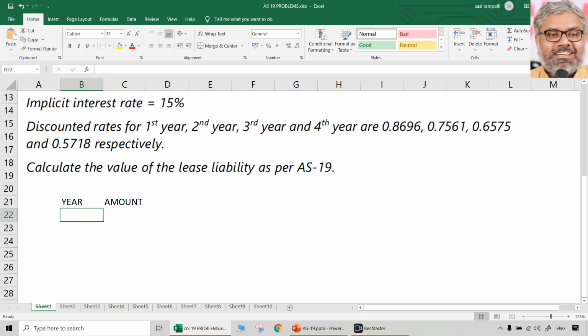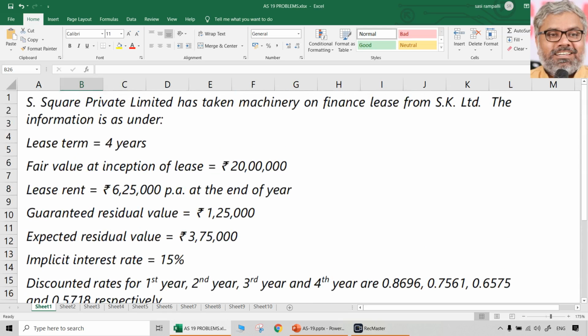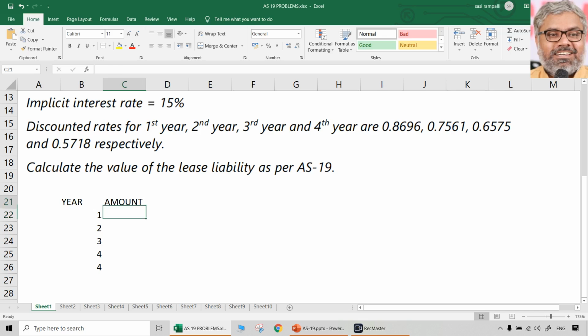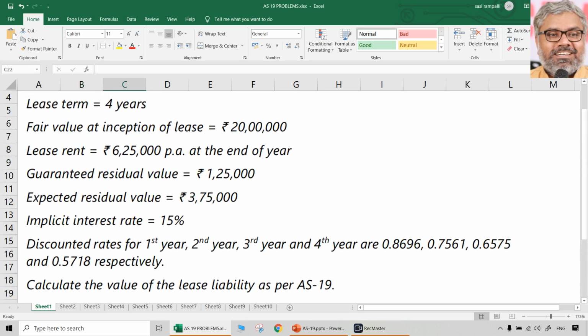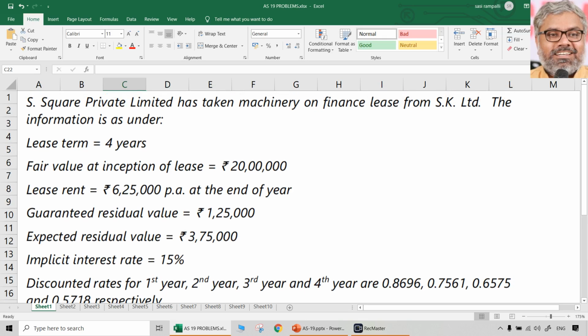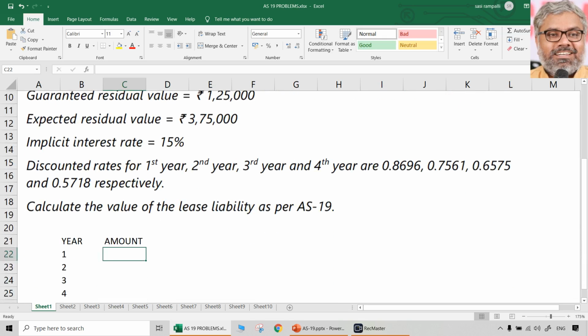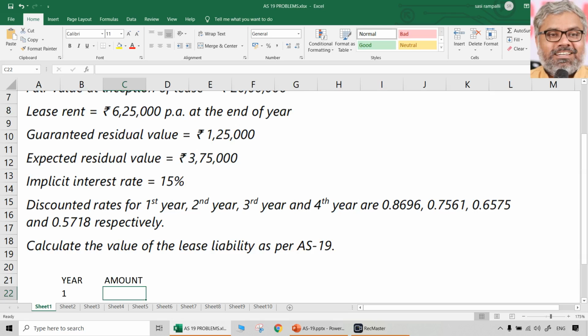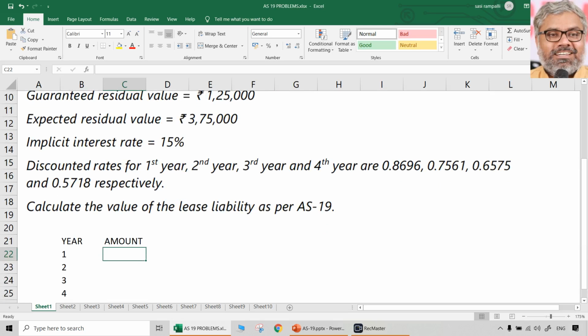Here, first, second, third, fourth, how many years? 4 years only. And again 4, because that will be the guaranteed residual value. So, how much are the lease rentals that are going to be paid by the lessee at the end of each year? You can use annuity also, there is no problem. That is where our smartness has to be there. If the problem is for 5 marks, directly if you use annuity, nothing will be there. Because they have given discount factors separately, a small statement will give a better presentation, only for presentation purposes.